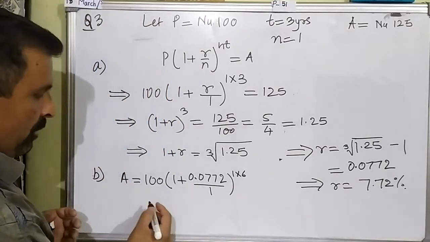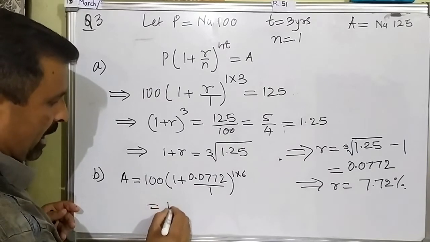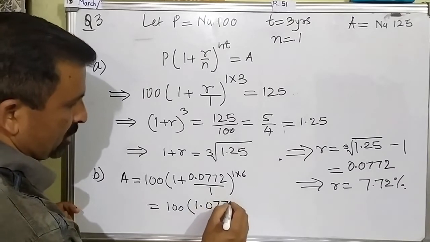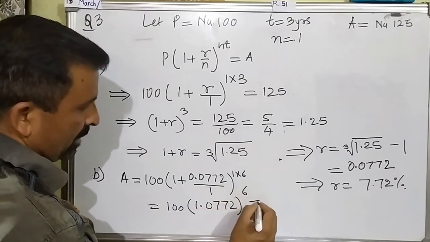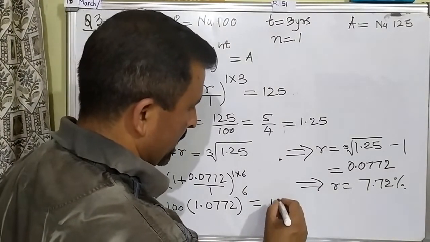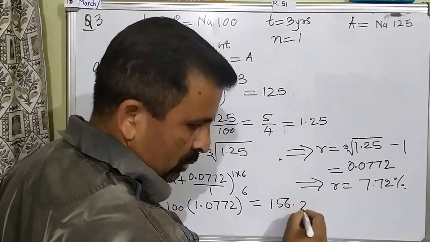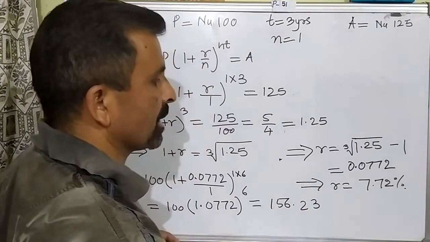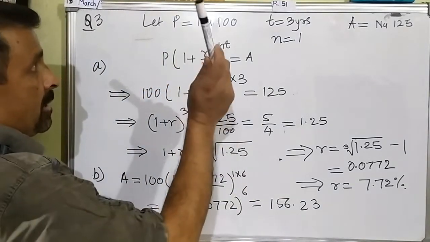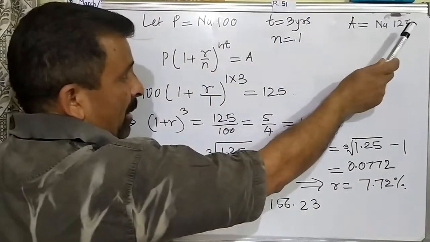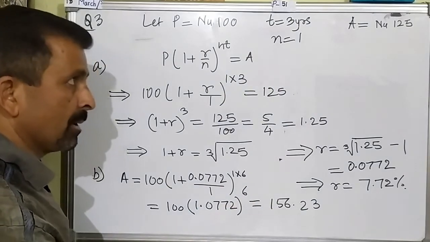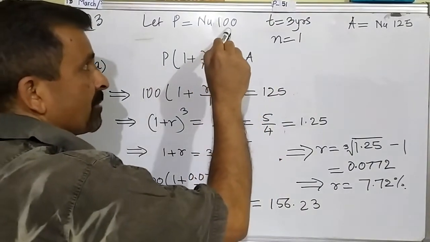Okay. Now we can use the calculator. This will be 100 into 1.0772 to the power 6. We will use the calculator, and when you simplify, the value is coming as 156.23. This is your final answer. Now you can check and then give the answer. The question says, if the investment has increased by 25% in 3 years, will it increase by 50% in 6 years? Right? 50%. Now 50% of this will be 50.